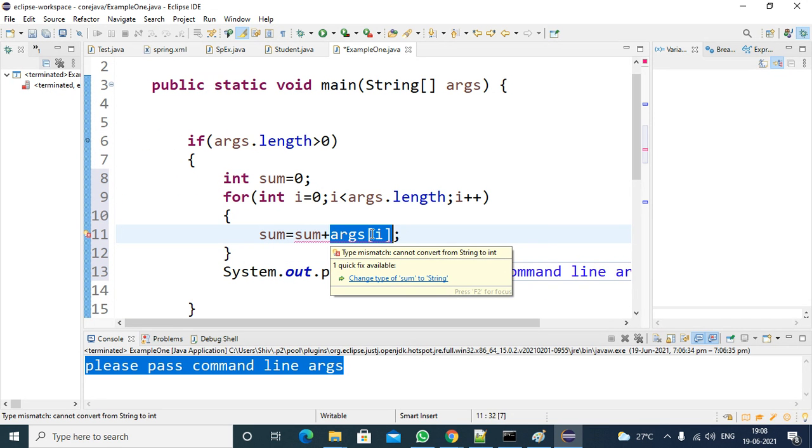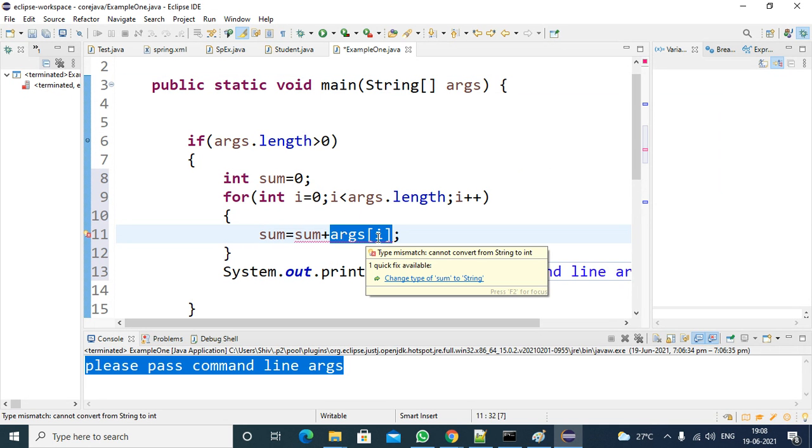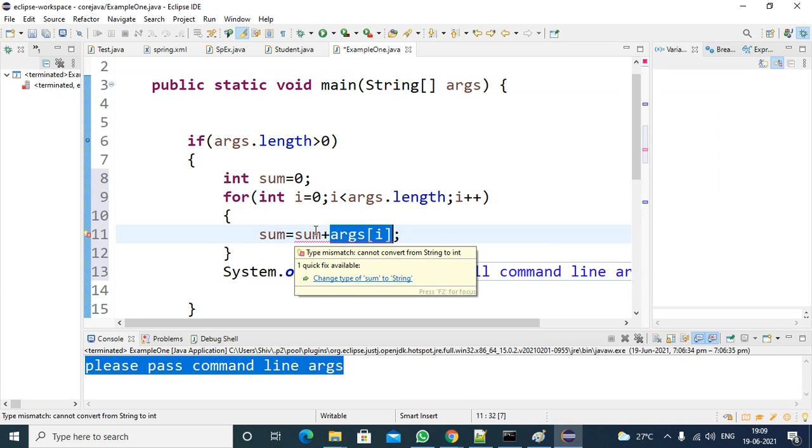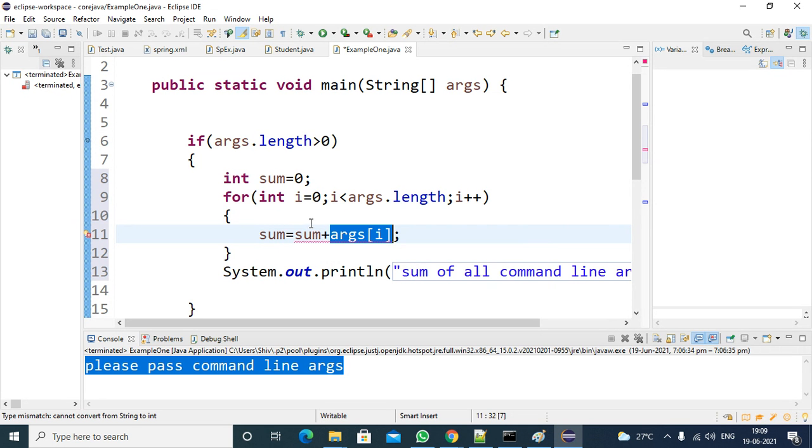The args array is string type. So if you are trying to pick the value from some location, it will return in string format. So what you are trying to do is add a string to an integer number, and it is unable to add it. Whenever you are trying to print, at that time the plus will work like a concatenation operator, but here you are not printing, so it will not work like a concatenation operator. First you need to convert the string into integer type, then you can add it. So how to convert the string into integer type?